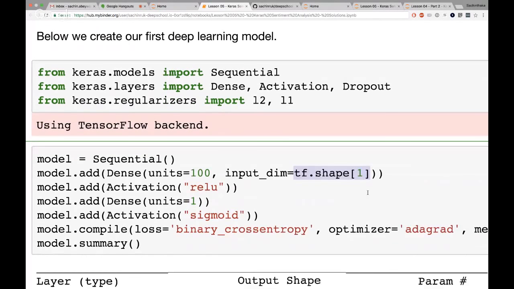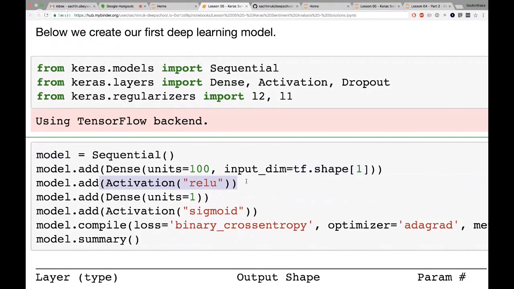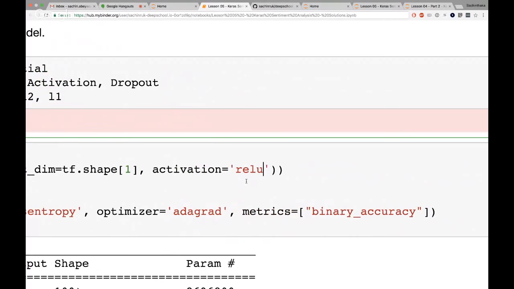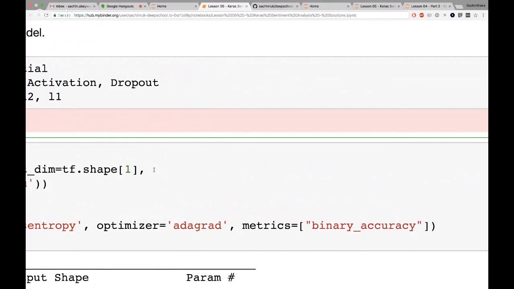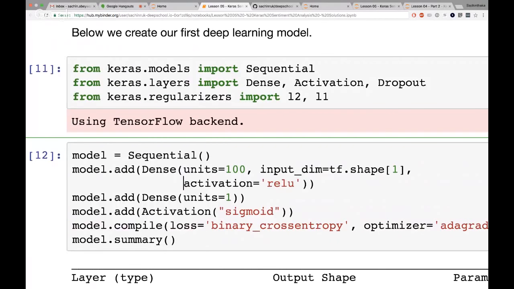And then that's going to get connected onto 100 hidden units. All right, so it's going to go into the layer above. And we're going to have activation function. And you need to have activation function for any hidden layer, right? And in this case, we're going to have it to be ReLU. I really shouldn't have done it this way. What I really should have done instead, just to keep things cleaner, I suppose, is say activation equals ReLU. And this will work as well. Just to keep it a bit cleaner. Not that it's that clean to begin with, but anyway.